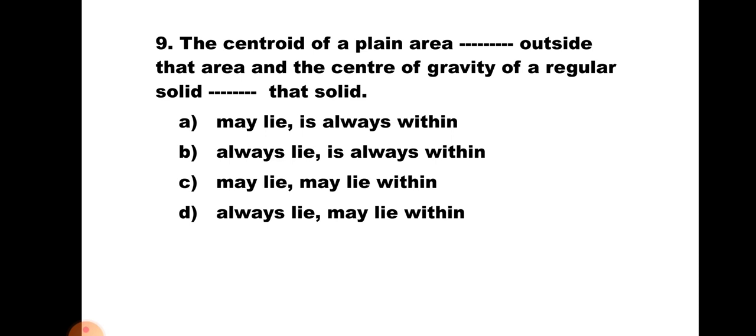B and D are excluded now. Then center of gravity of a regular solid is always within that solid. So the second blank is always within. Hence the correct answer is A, may lie, and is always within. So the answer of this question is A. That means the centroid may lie outside the area, but center of gravity is always within that solid.